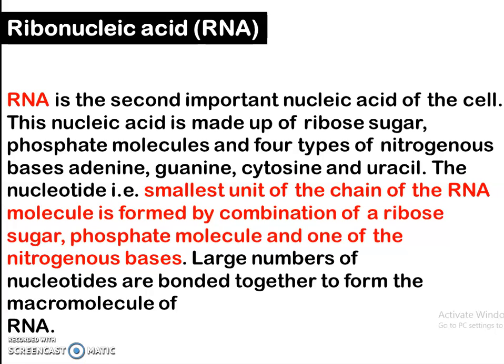The nucleotide, that is the smallest unit of the chain of the RNA molecule, is formed by a combination of a ribose sugar, phosphate molecule and one of the nitrogenous bases. A large number of nucleotides are bonded together to form the macromolecule of RNA.